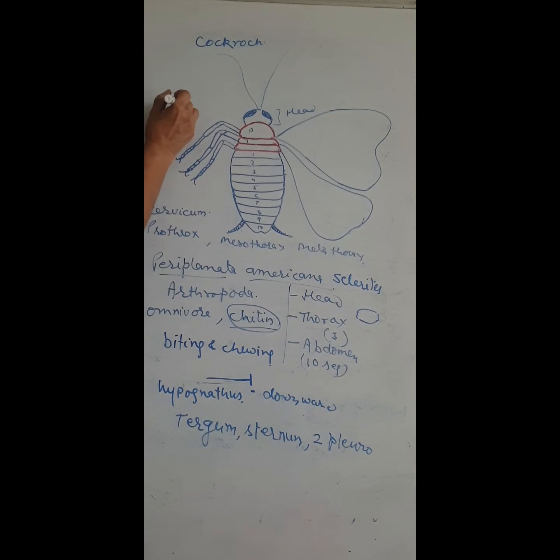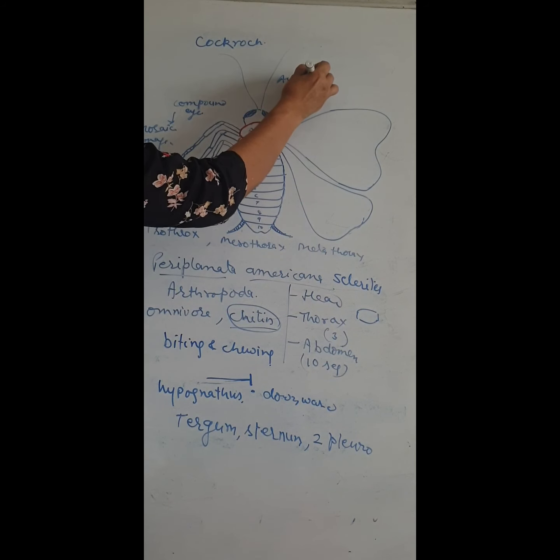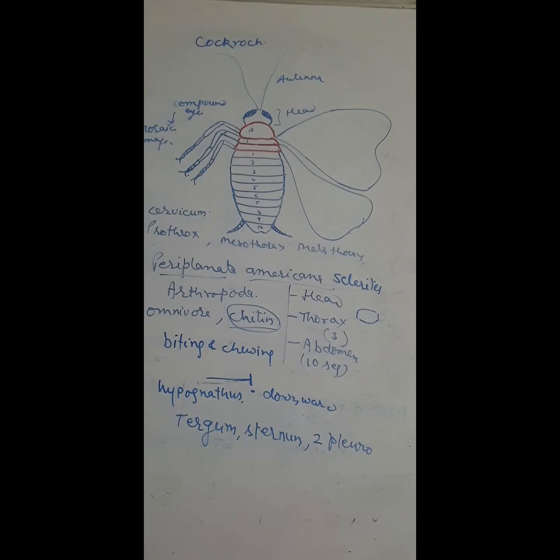It has two compound eyes. The head bears two compound eyes that form a mosaic image, a very large image, and the head also bears two long antennae, and the mouth parts. The mouth parts we discussed, this is the biting and chewing type.